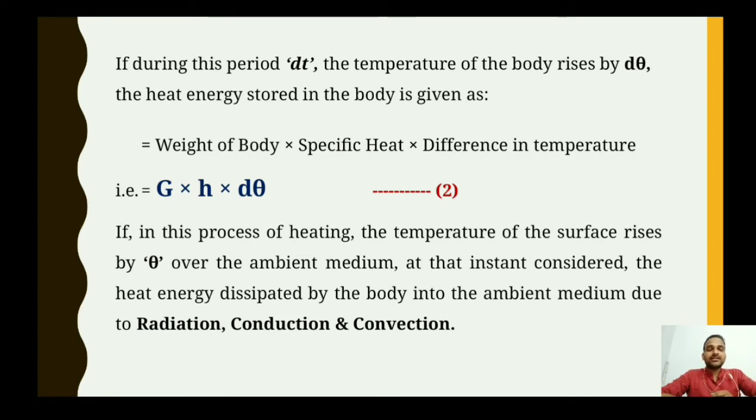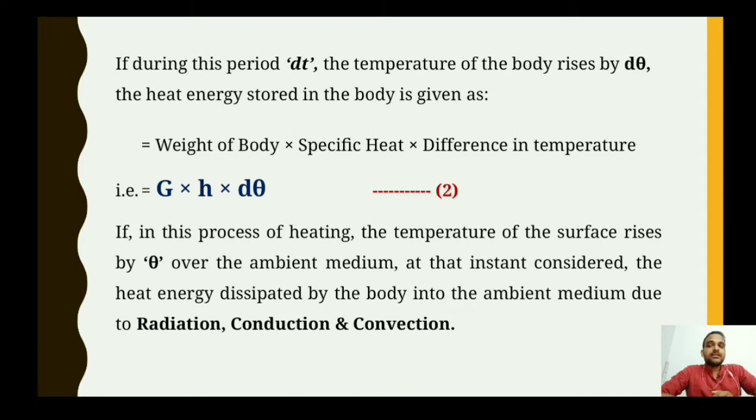Now here one term is the weight of the body. Weight is considered in terms of kg, kilogram. And what is the meaning of specific heat? Specific heat is nothing but the amount of heat. The definition of specific heat is the amount of heat per unit mass required to raise the temperature by 1 degree Celsius. Means what?